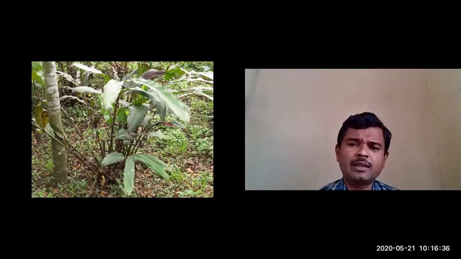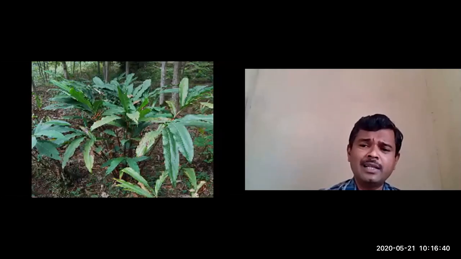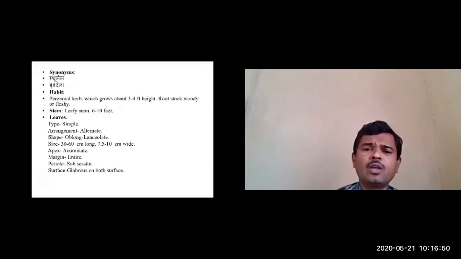Comparatively, the plant is smaller in size and the leaves are also small compared to Sukshma ELA. Only the fruit will be bigger in size. It is a perennial herb, same as ELA, which is around 6 to 10 feet in height, whereas Brahat ELA is 3 to 4 feet.